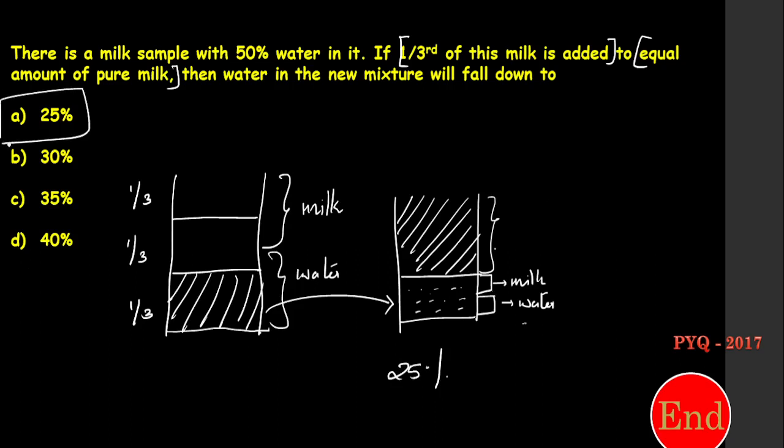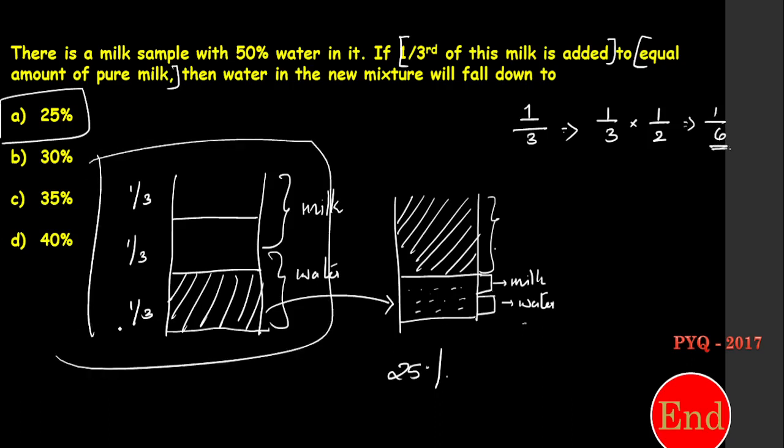And if you want to solve this as a problem, already it was 1/3. Now what I am going to do is, from the 1/3, half is milk and half is water. So let's take half of milk out of the 1/3. Correct? So 1/3 into 1/2 is nothing but 1/6. So initially it was 1/6. This is that concept, 1/6, right?